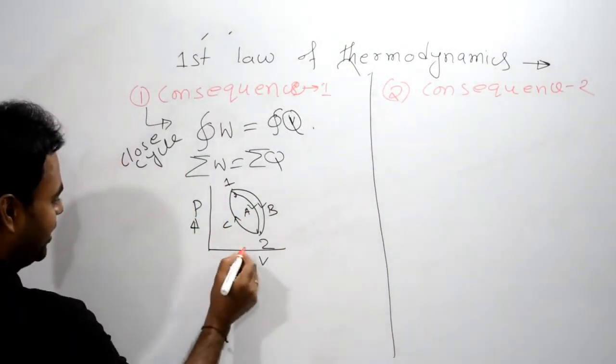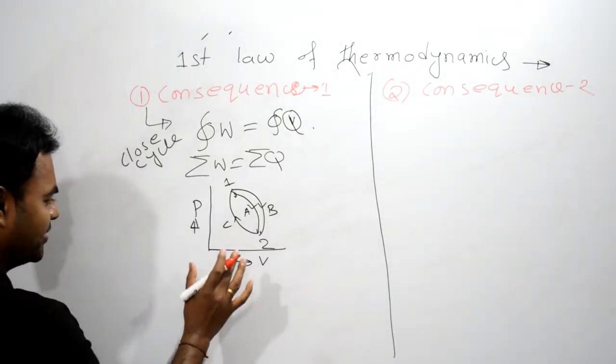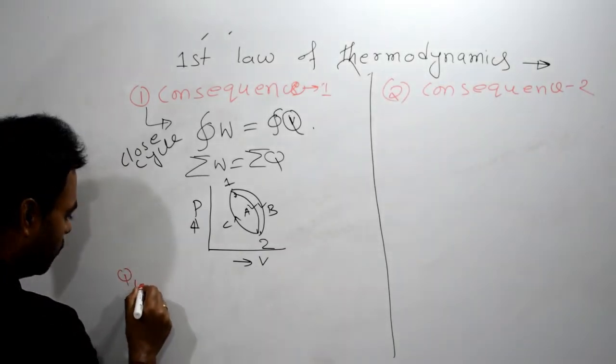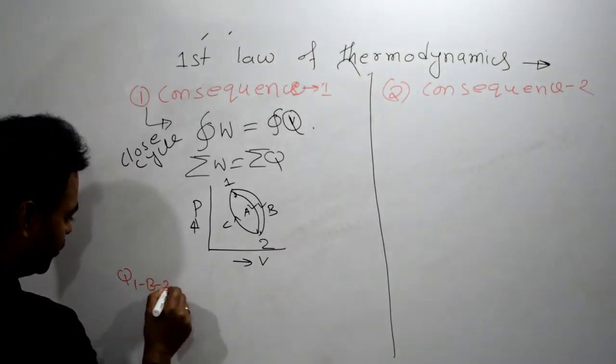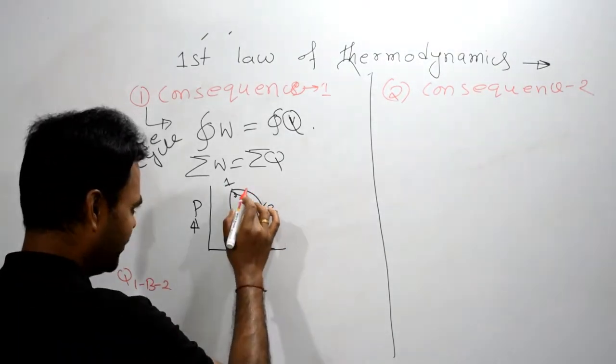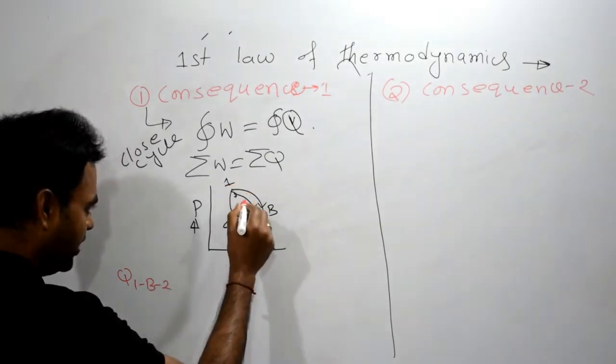Let me write the equation. These equations are really important for me to make you understand this. So let me write: Q1B2 plus Q2C1 is equal to W1B2 plus W2C1. For this case I am not considering the A part, that is 1A2.